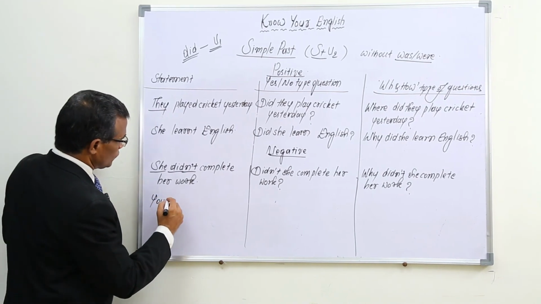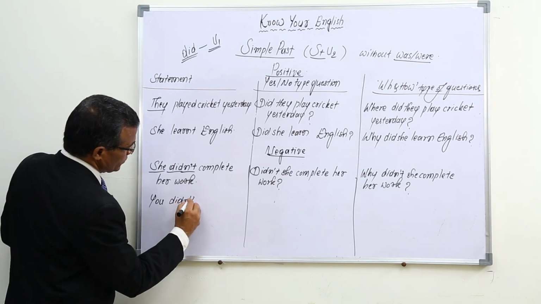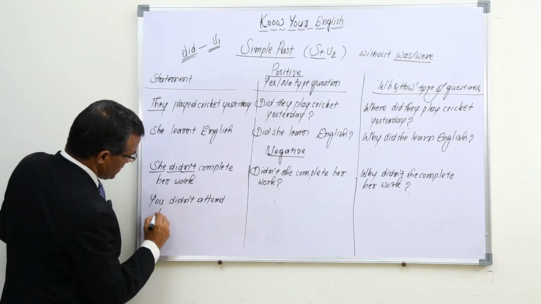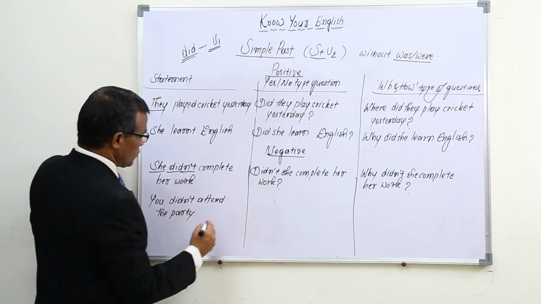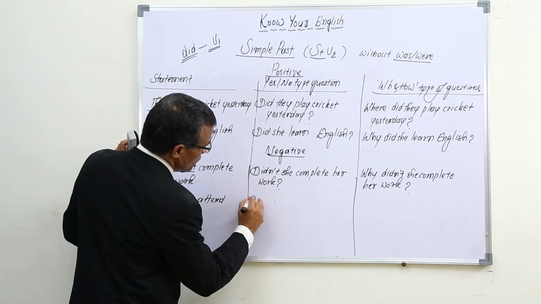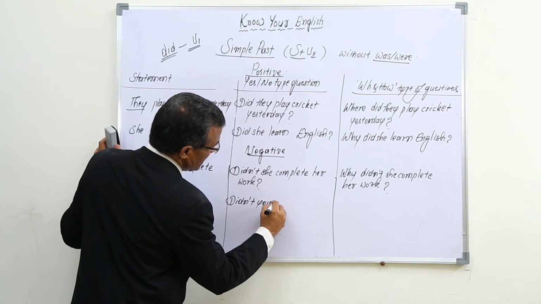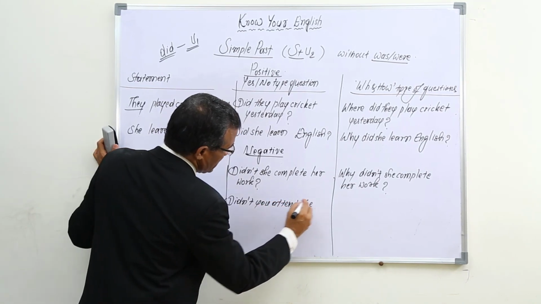And one more example, if you take: you didn't attend the party. The question is, didn't you attend the party?